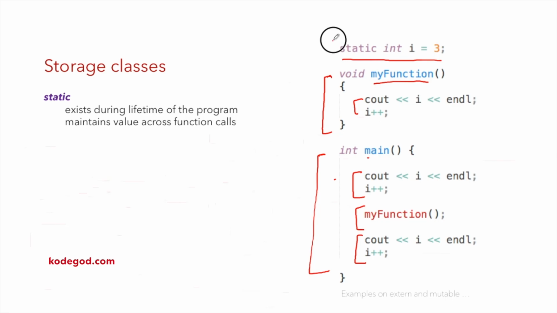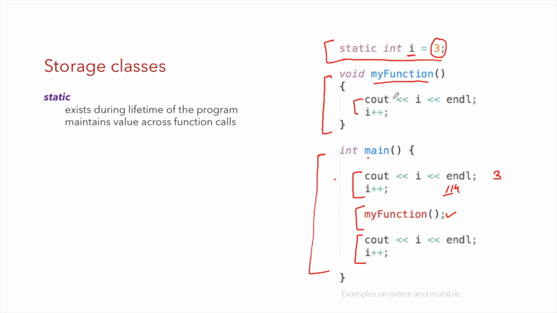So very initially, the compiler is going to declare a variable i, allocate it memory in RAM and initialize it with the value 3. So i is initialized to 3. Here 3 will be printed and then the value will be incremented to 4. I'm just writing these as comments. Then we are making a call to my function.